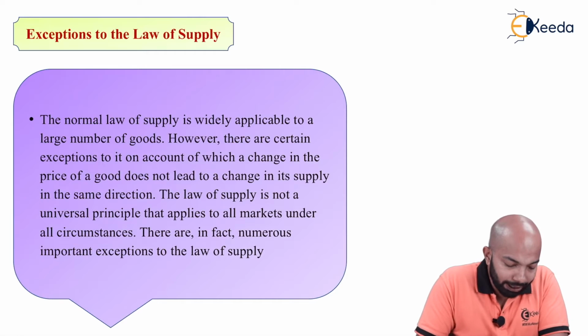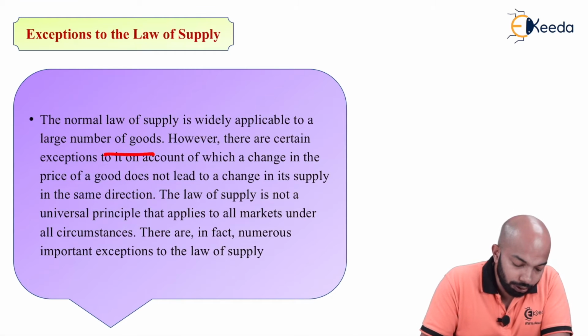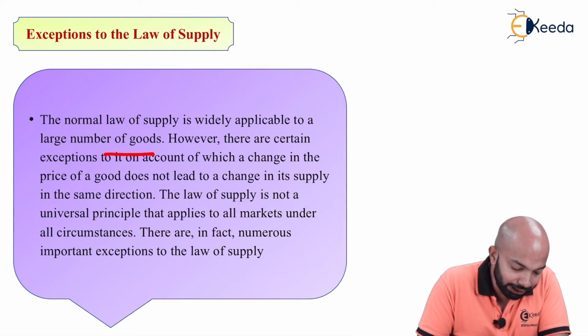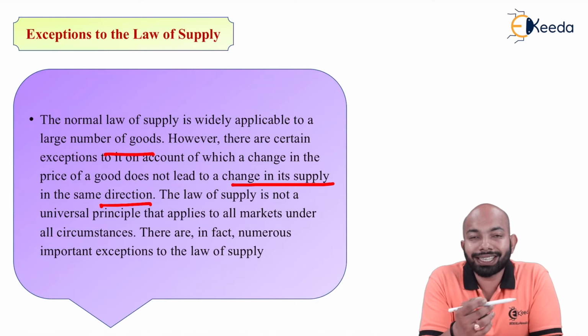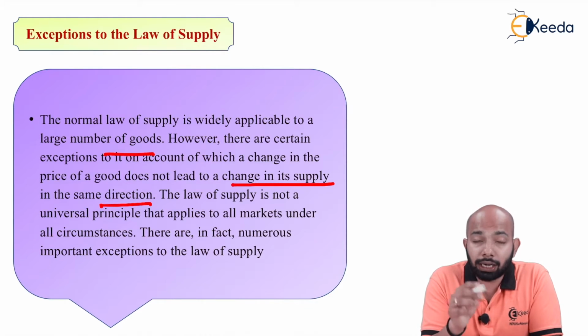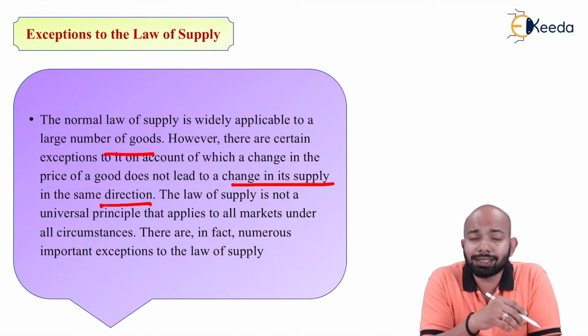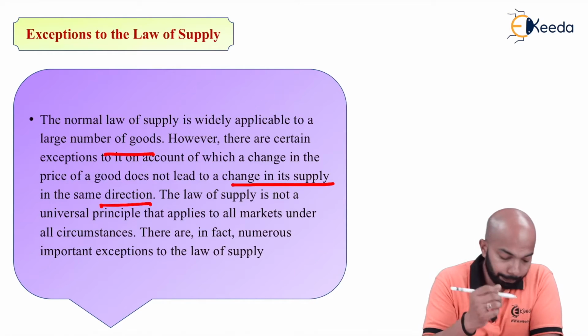The normal law of supply is widely applicable to a large number of goods, as they've mentioned. However, there are certain exceptions to it, in which a change in the price of a good does not lead to a change in its supply quantity in the same direction. The original law states that every change in the price leads to an increase in the quantity supplied. This law is not applicable on certain goods, or rather in certain situations. Let's understand which exactly those situations are.